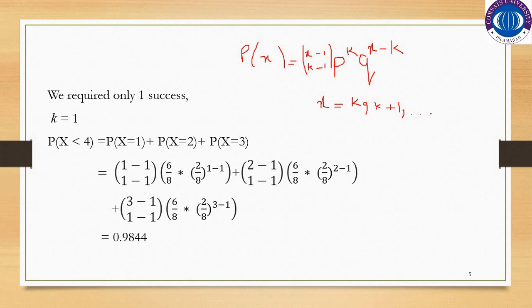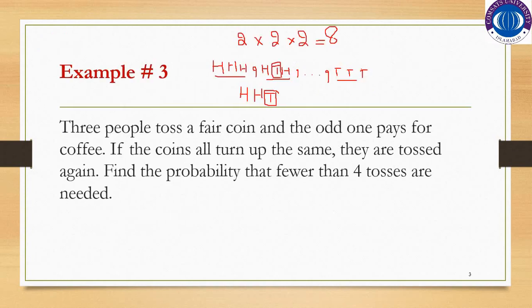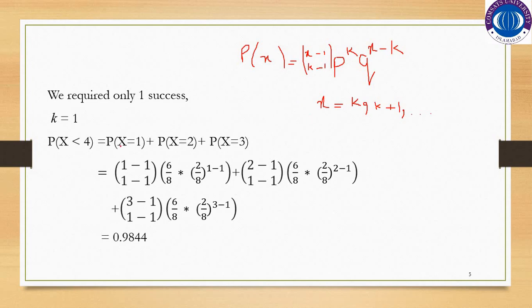So as they are saying, find the probability that fewer than 4 tosses are needed, it would be probability X less than 4, which is equal to probability X equal to 1 plus probability X equal to 2 plus probability X equal to 3.